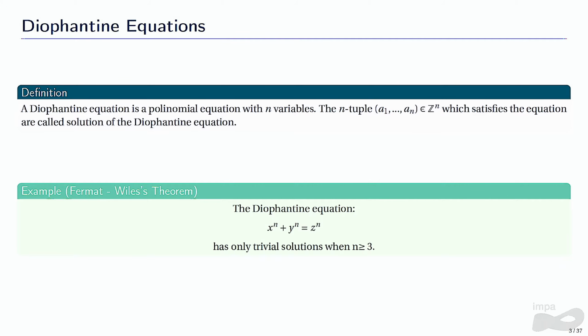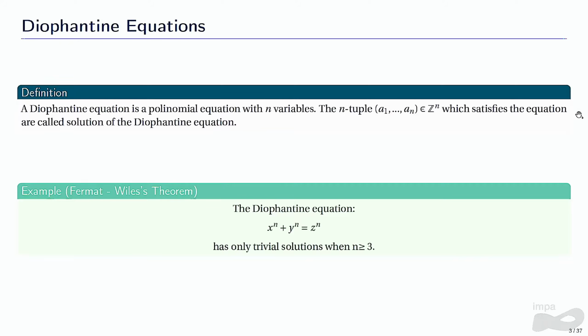And something interesting that I would like to point out is that most people say that Fermat's last theorem states that for n greater or equal to 3, we don't have any solutions to this Diophantine equation here, but that's not true. In fact, we have infinite solutions. If I put 0, 1, 1 is a solution. If I put 0, 2, 2 is a solution. But those solutions are not interesting, so we call them trivial.